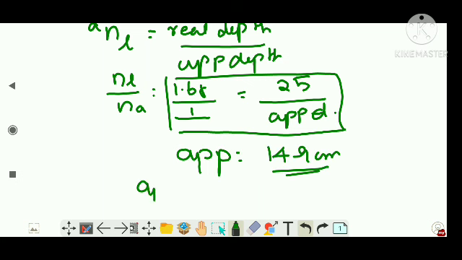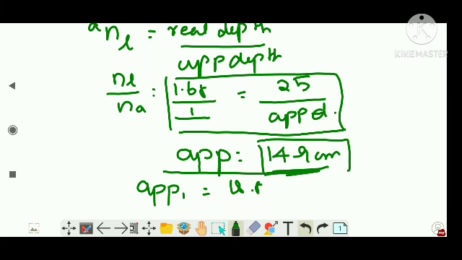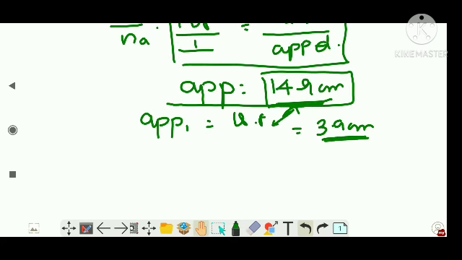But initially when it was water, the apparent depth was how much? 18.8. Now it was replaced by another liquid. The apparent depth became 14.9. So what is the change? You have to find the difference. The difference is around 3.9 centimeter. That is the change. Clear? So the microscope also had to be moved by 3.9 centimeter to watch the new shift or new position of the coin. This much clear, right?